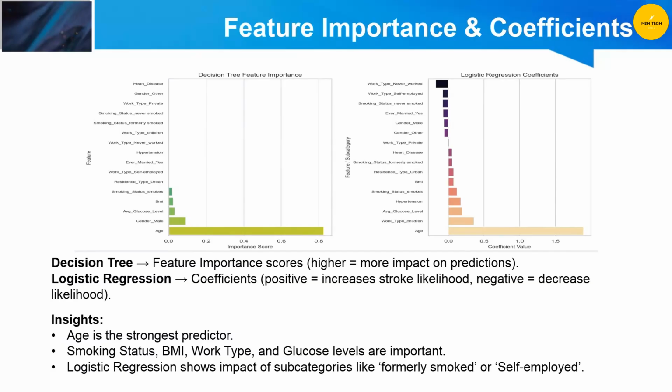When I looked at which factors mattered most, age was the strongest predictor of stroke. Other important factors were smoking status, BMI, work type and glucose levels. Logistic regression also showed us specific risky categories, like people who formerly smoked or are self-employed.